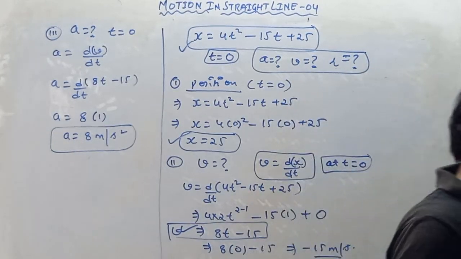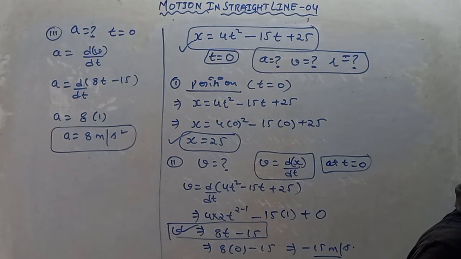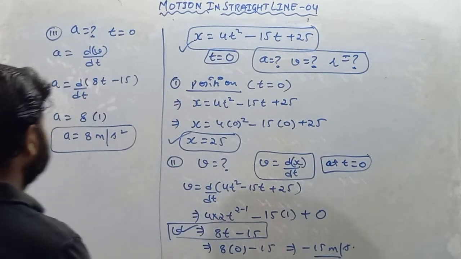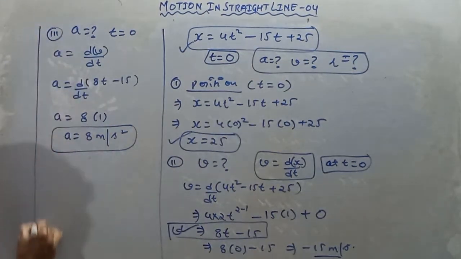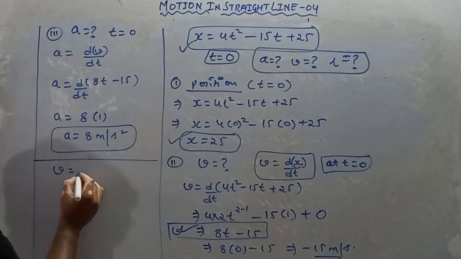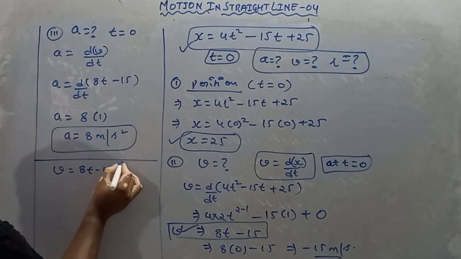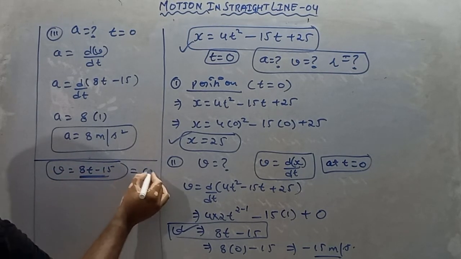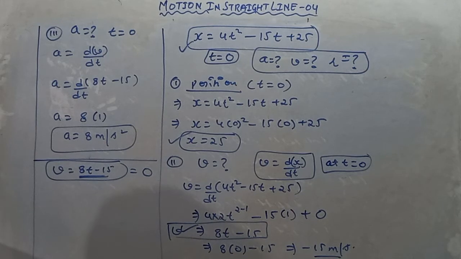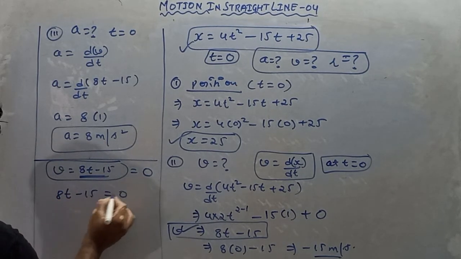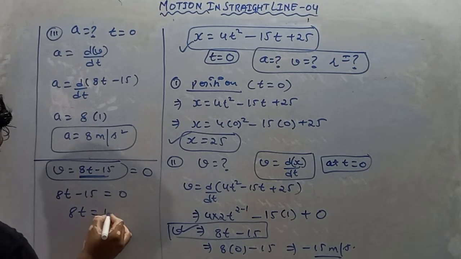Now, in the next part, they are asking when will the velocity of the particle become 0? You have to find the time at which the velocity of the particle becomes 0. We know the equation of velocity is 8t minus 15. So we put the value of velocity to be 0. So 8t minus 15 equals 0. So 8t equals 15.